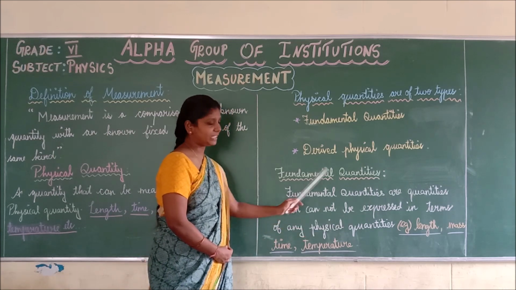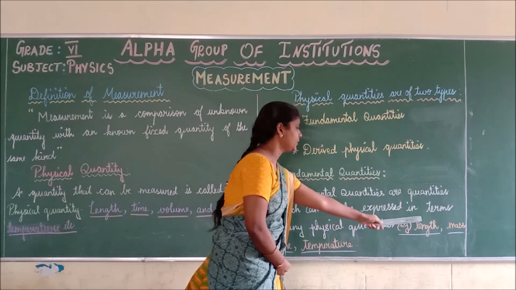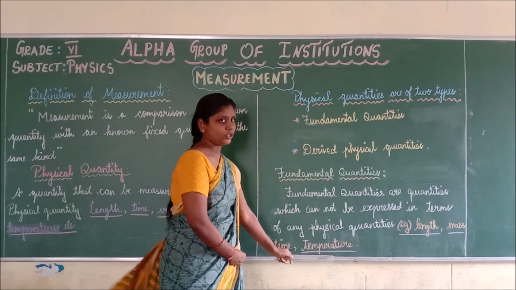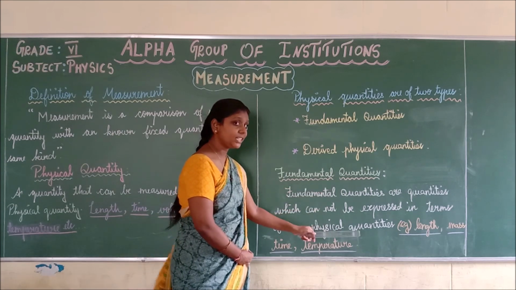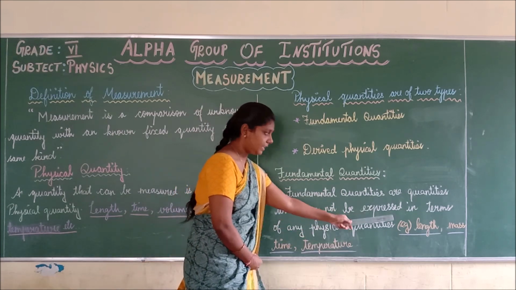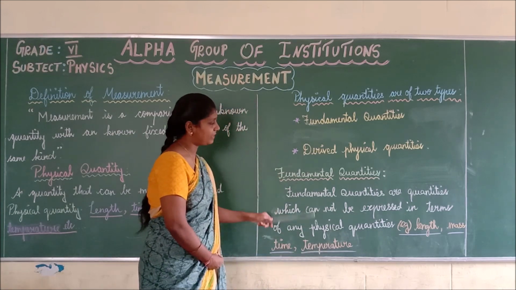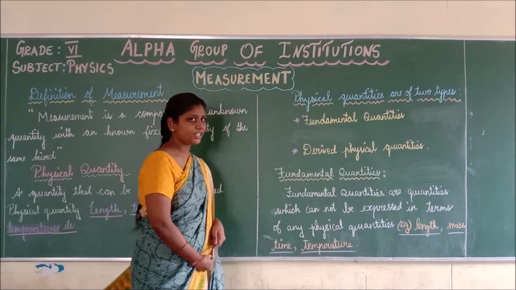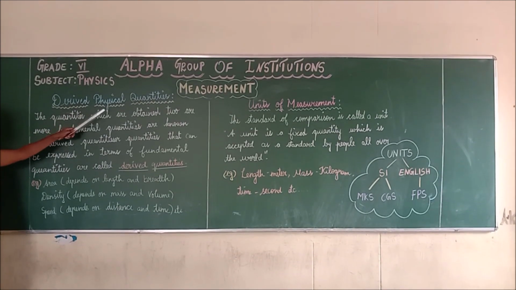That is called a fundamental quantity. Examples of fundamental quantities are length, mass, time and temperature. What are the examples of fundamental quantities? Length, mass, time and temperature. These are all the fundamental quantities. Do you understand?